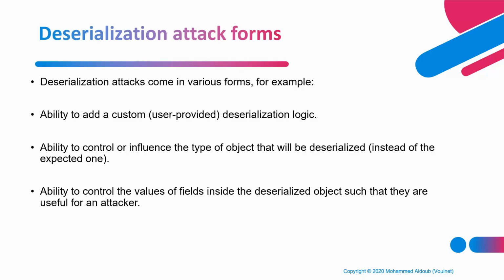So deserialization attacks come here in the middle. The attacker would try to modify that serialized object so that it deserializes into something else. When we serialized the object, it was an original object. Then it became that text or byte string that we sent over the network or saved in a file.